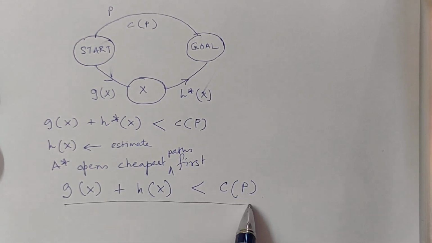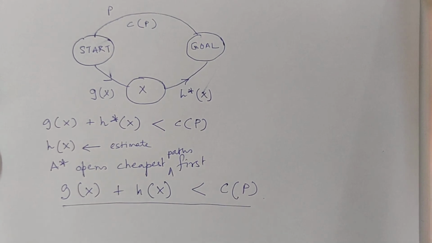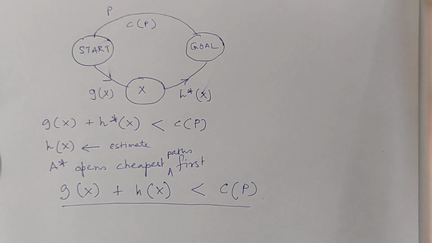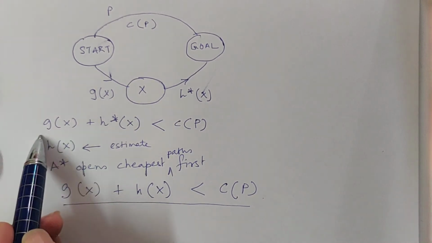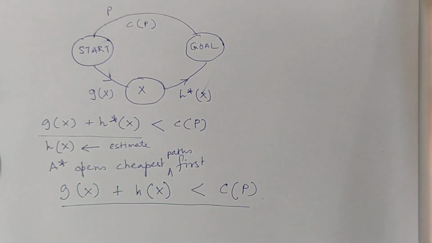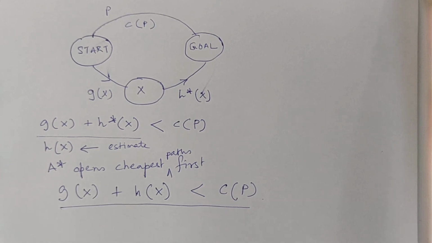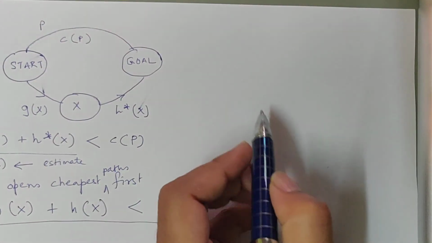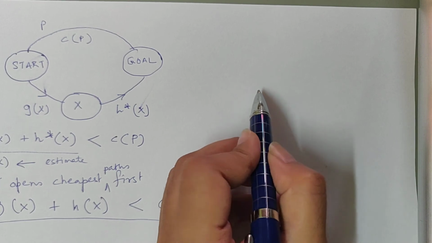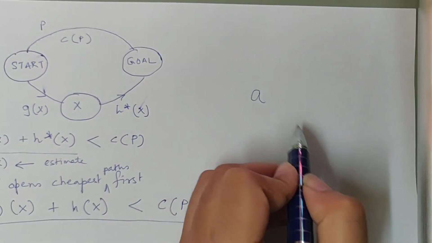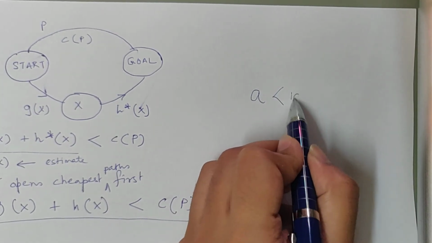How will you ensure this? We already know that gx plus h star x is less than Cp. I will give you one simple example. You know that a variable a is less than 10.